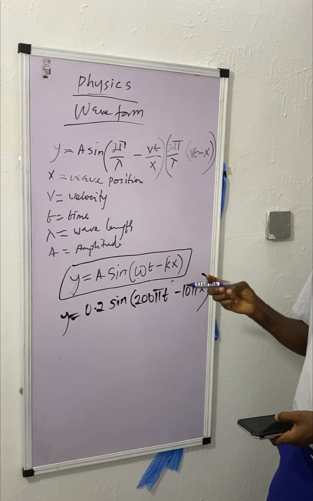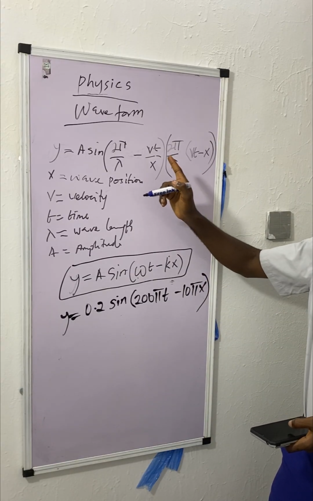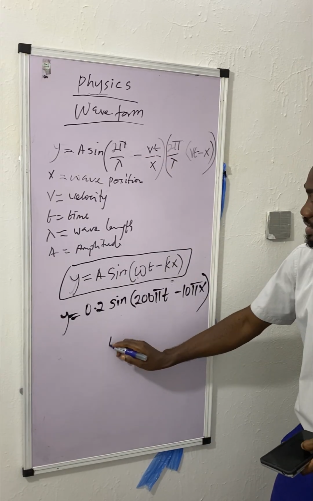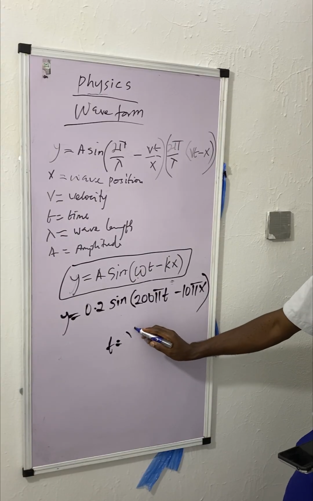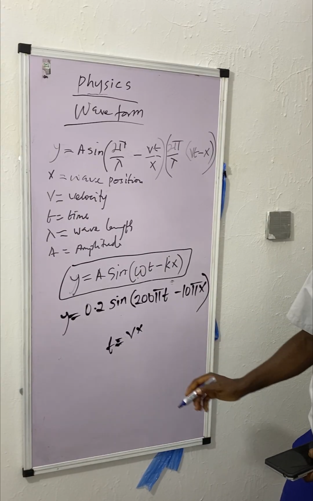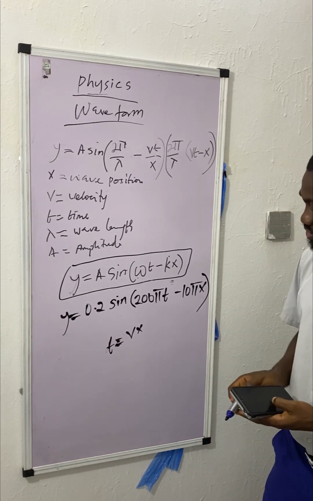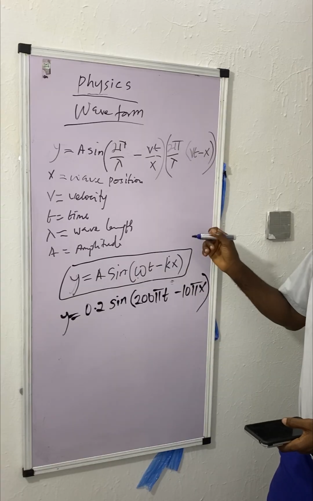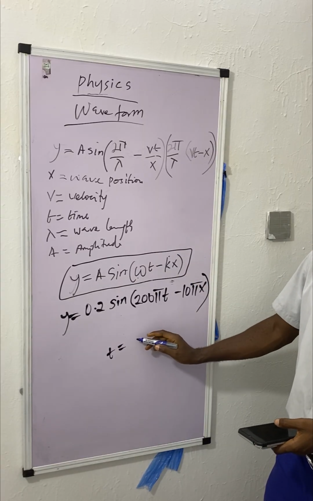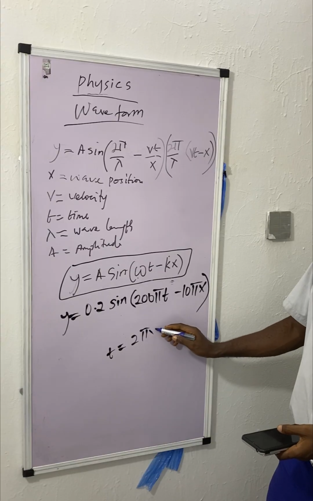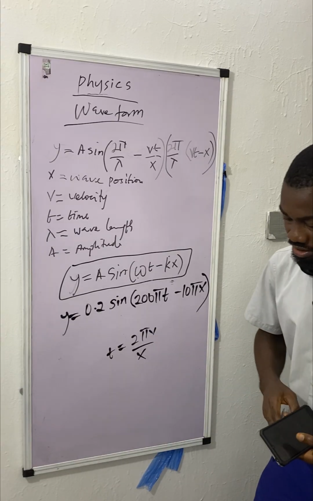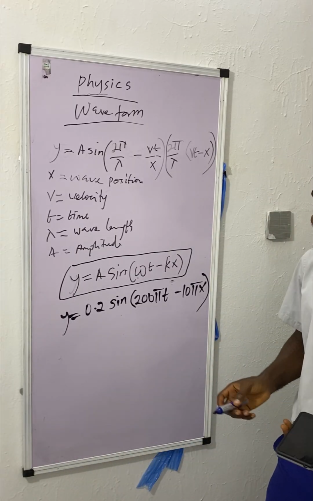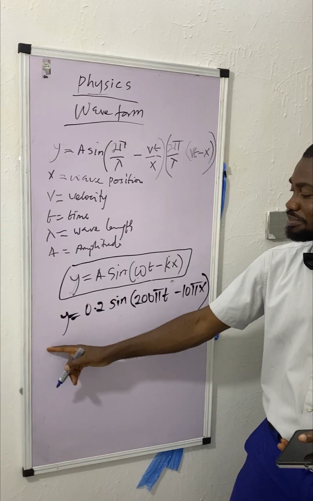But in case they ask you to find t, you are going to rewrite this formula, any of these formulas. You derive a formula from this. So you are now going to have something like t is equal to v times x, or you are going to have t is equal to 2 pi v over x. Depending on the circumstances, that's why you have to look at the parameters given to you to solve with. Calculation is what they bring most of the time, this equation.